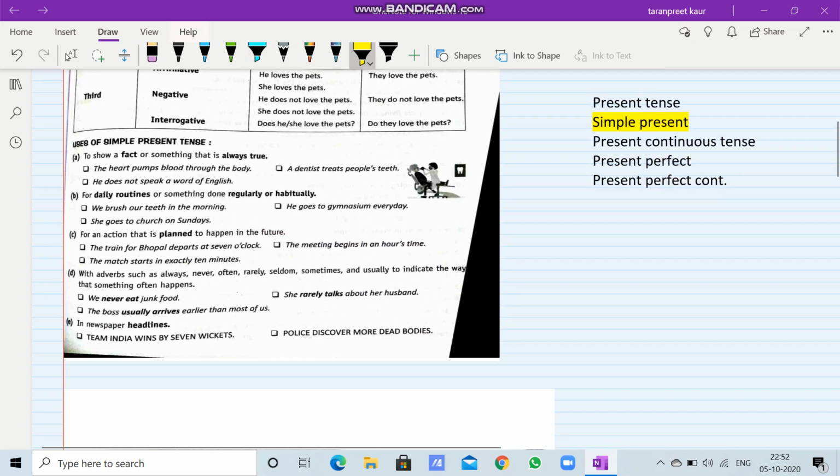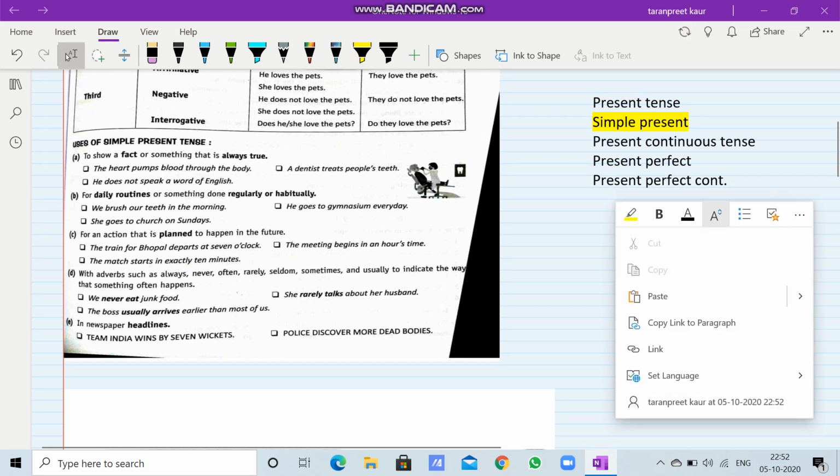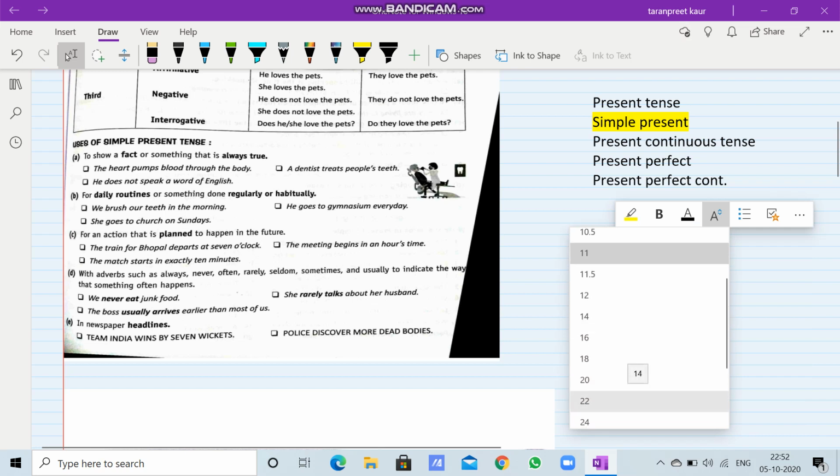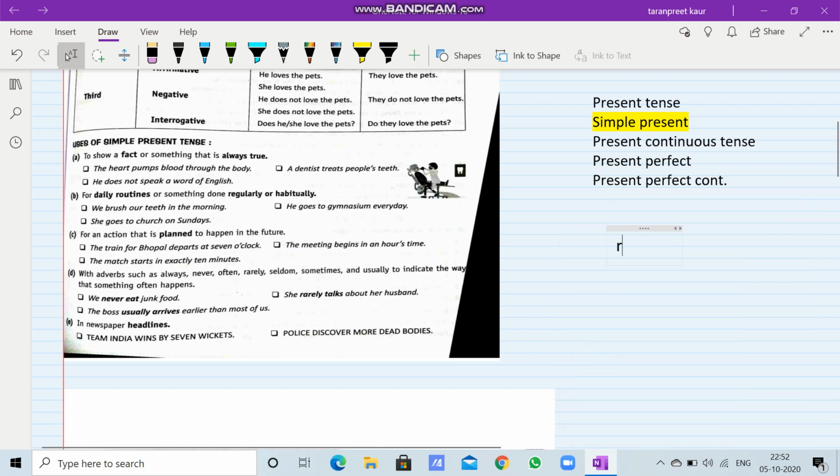Now let us first go through the rule. The rule has not been given here, but let me tell it to you. I'll be writing the rule for you here. So what is the rule that we would be using? So the very first thing, the subject, then we would be taking the first form of the verb, and along with this we would be using s or es if the subject is singular. So this is the rule. I'll highlight it for you.